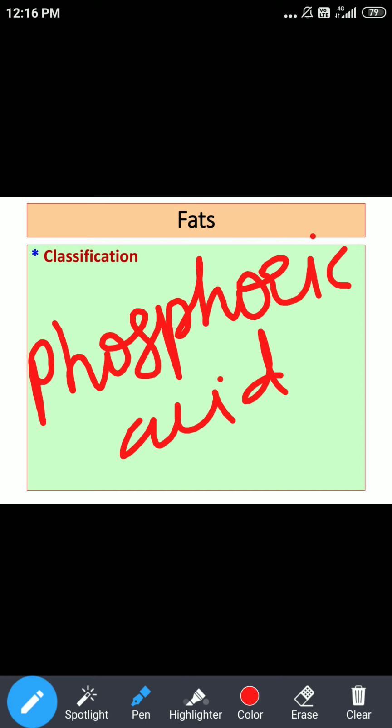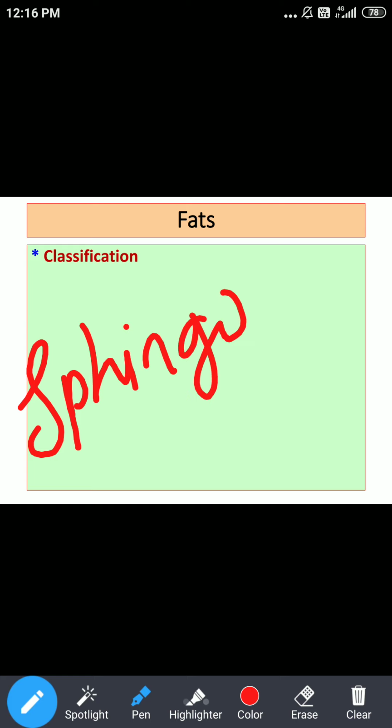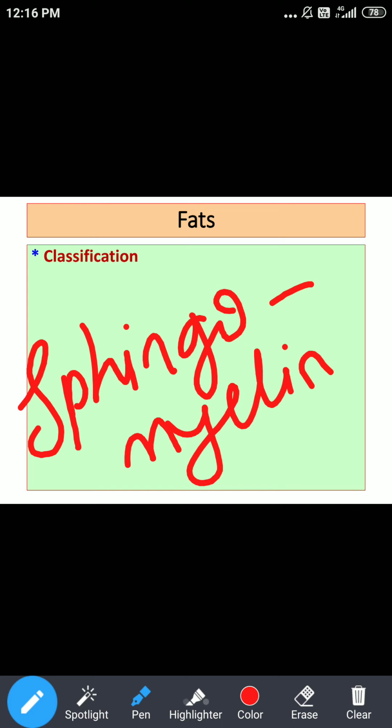As far as phospholipids or compound lipids and their presence in our body is concerned, there are different phospholipids present in our body, but I will mention one important example here: sphingomyelins. Where do you find sphingomyelins?